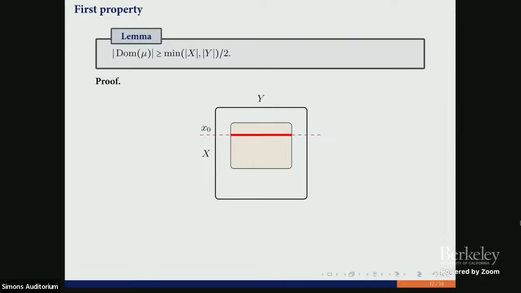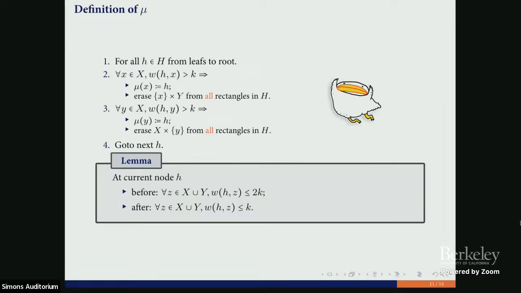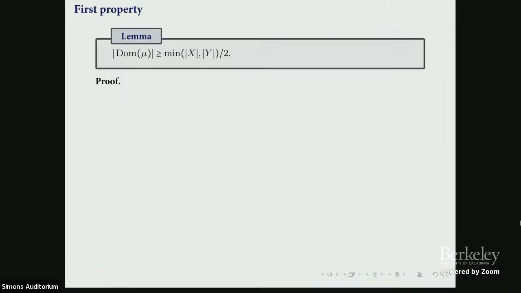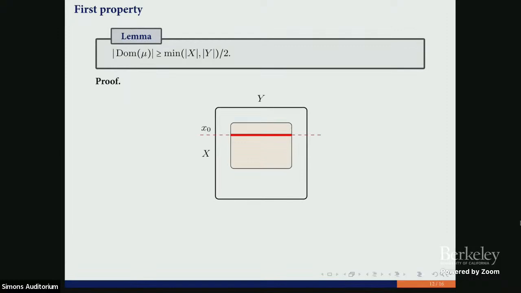Using this property, we know that the measure of everything, even in the root, after we finish this process, is small enough, at most k. So consider the rectangle in the root, and consider covering of any line here.